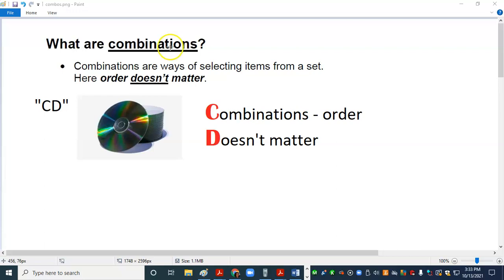And the way that I remember that is that with a combination, CD, combinations, order doesn't matter. C, combinations, doesn't matter. CD, doesn't matter. Okay? Now, what does a combination math problem look like? Well, here's an example.